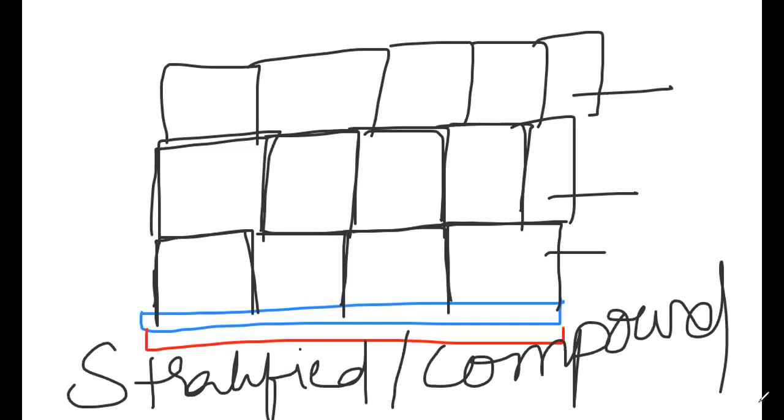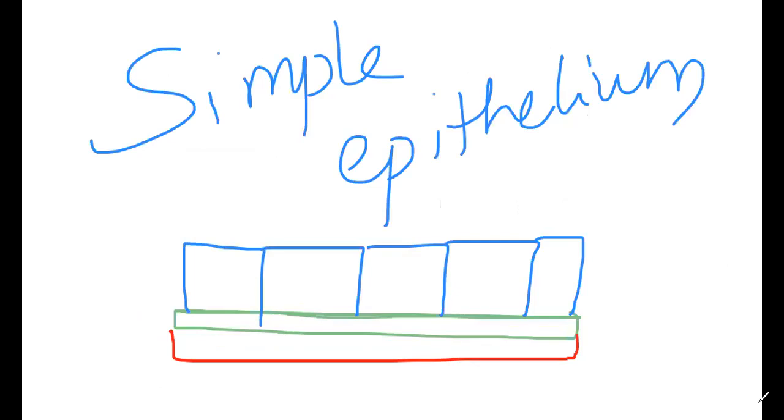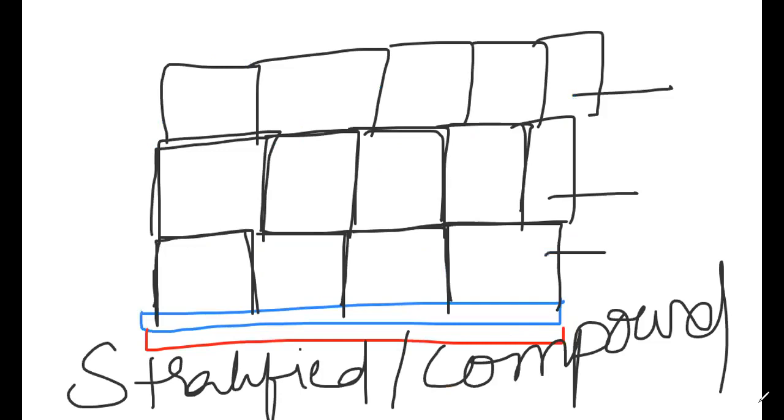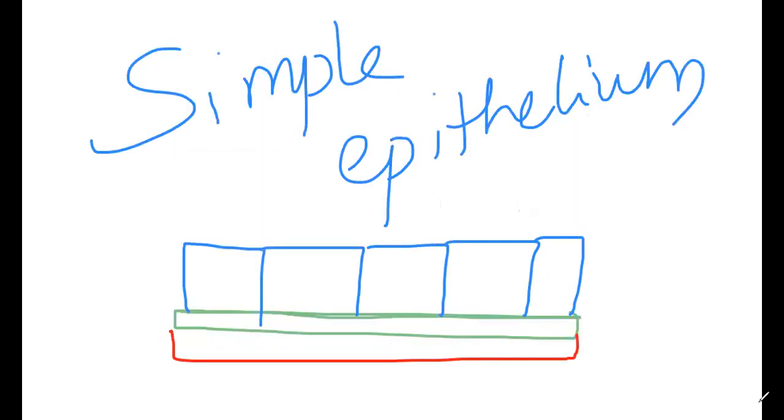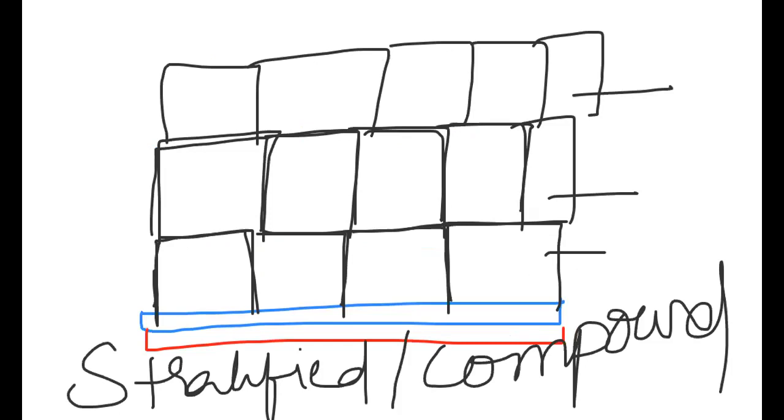Try to find out the difference between simple epithelium and stratified or compound epithelium.